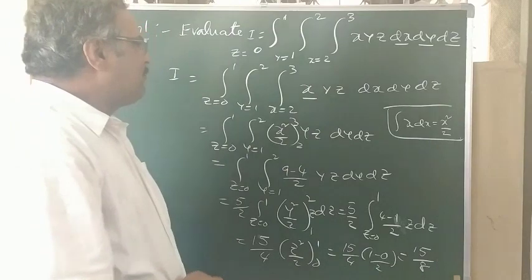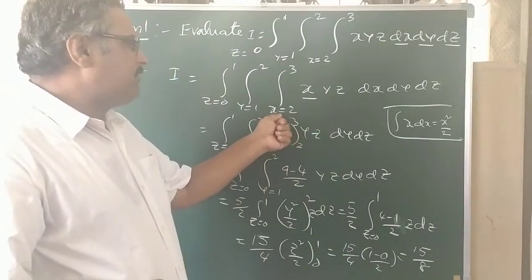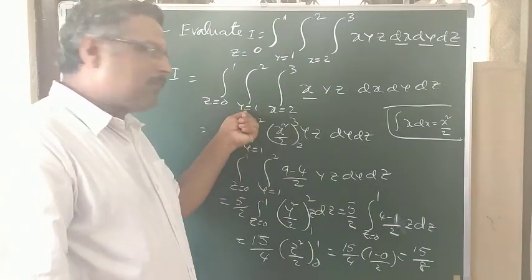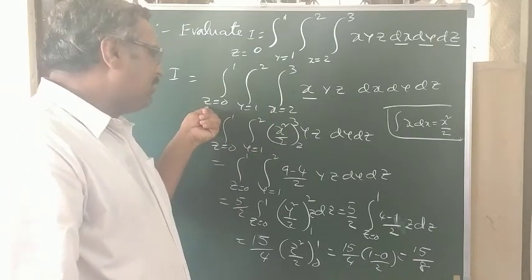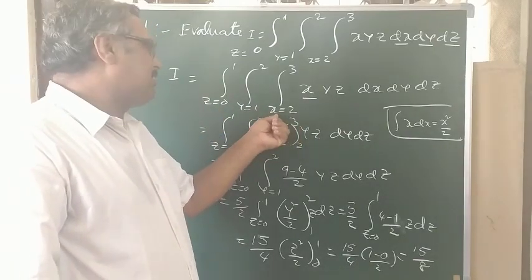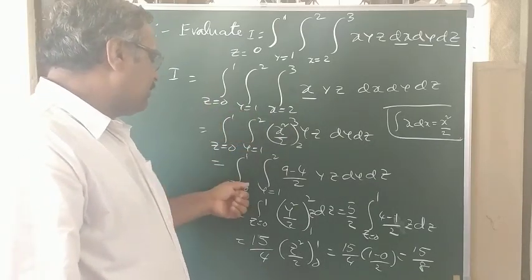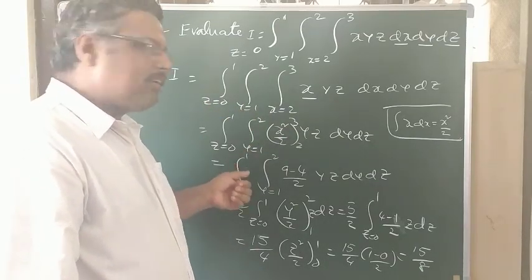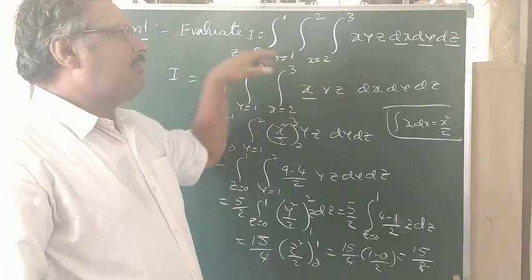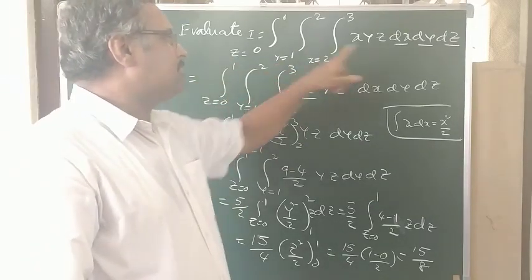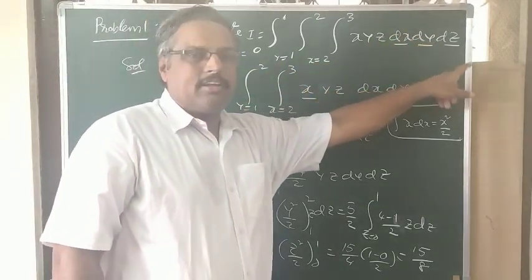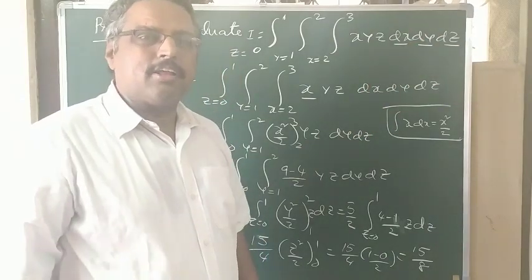Now this is a very simple procedure. First integrate with respect to x, then with respect to y, then with respect to z. If you integrate with respect to x, the other two variables are treated as constants. Then integrate with respect to y, and the remaining variable is treated as constant. Very simple. If all are constant limits, take the variables in this order only. Now we will discuss another problem.